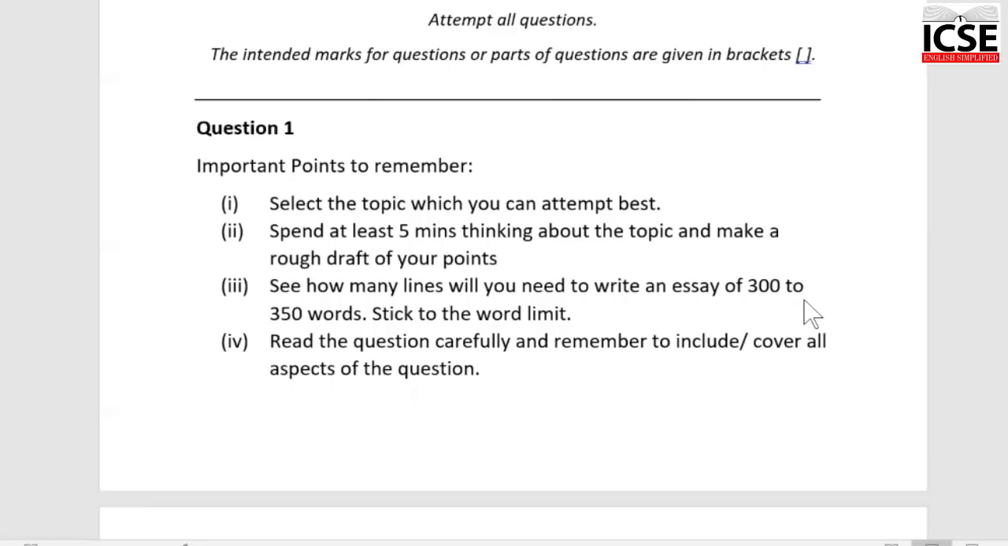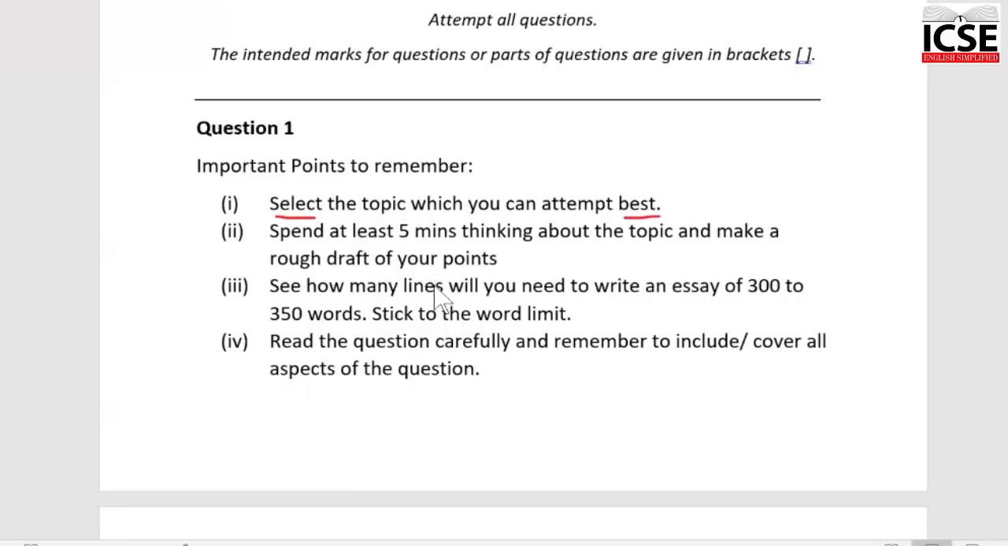But what are some of the common points that need to be remembered? First, your selection of the topic. Select a topic, select that category of essay which you can attempt best. Don't go by the topic, but go by the approach that you know best. Okay, so if you think you are very good with descriptive, attempt descriptive. If you think you are good at narrative, go for narrative.